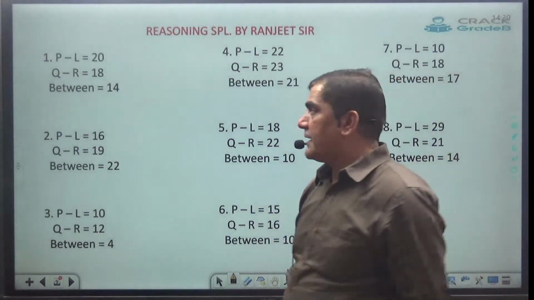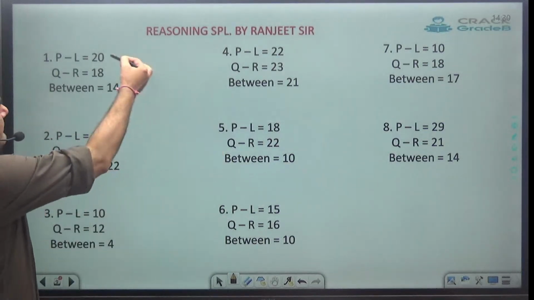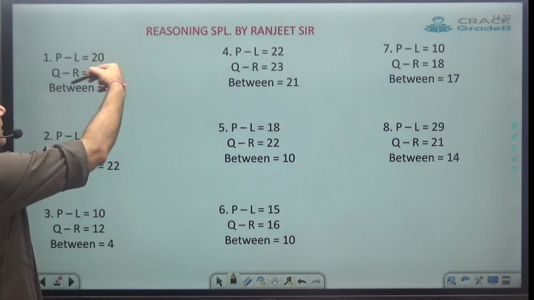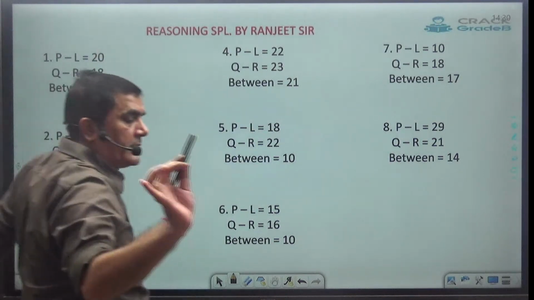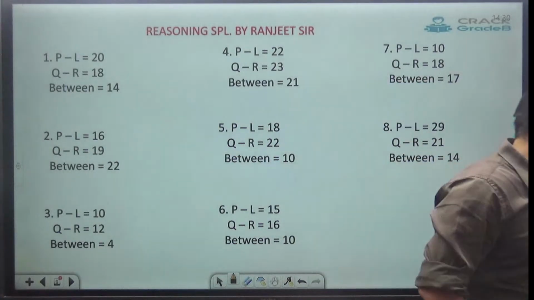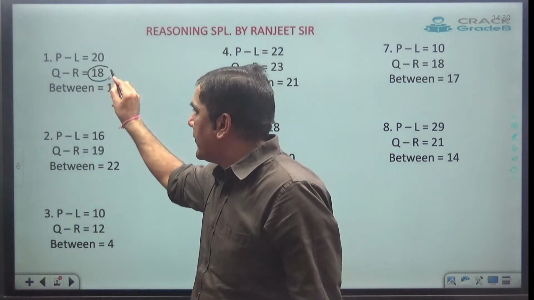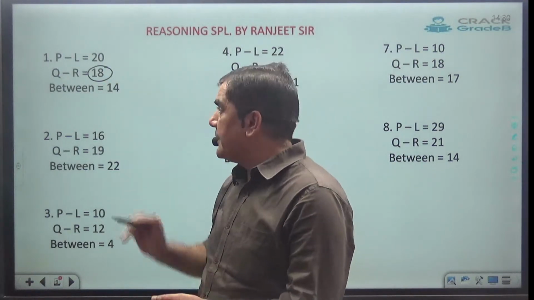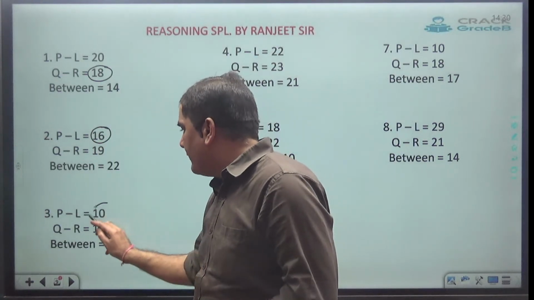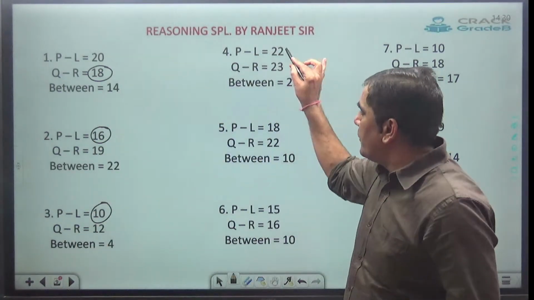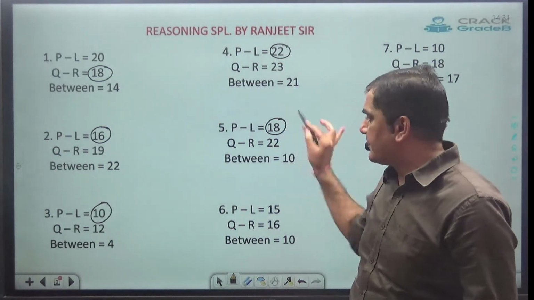Now, how to check whether case 2 is possible? So just remember how to check case 2. See, here they have given two positions P and Q, one from left and one from right. Now, out of the two positions, take the smallest position. So here out of 20 and 18, smallest is what? 18. Okay, take the smallest. Here I will take 16 and 19, I will take 16. 10 and 12, I will take 10. 22, 23, I will take 22. 18, 22, I will take 18, something like this.